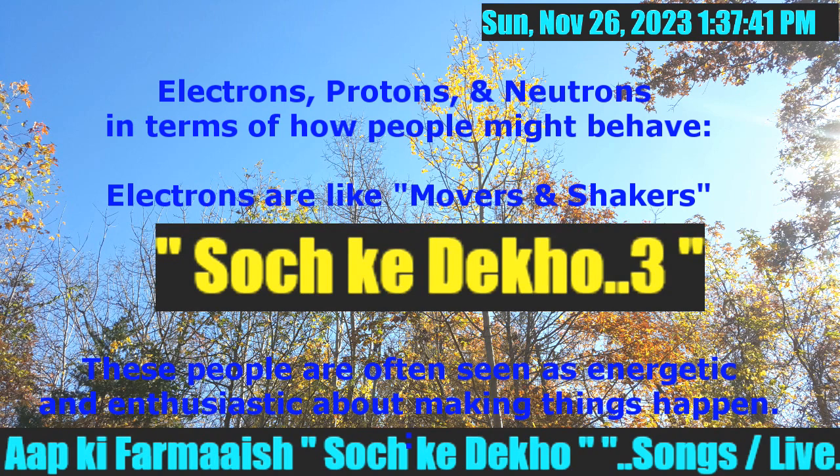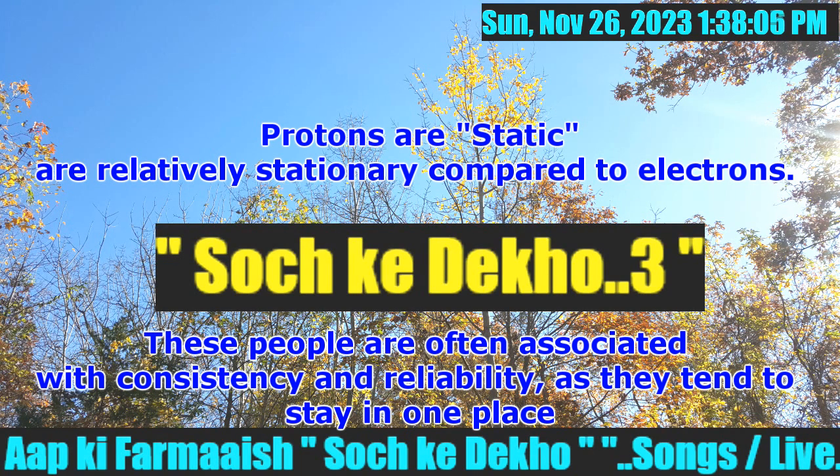Number 2, we talked about protons. Protons are static. They are steady. Protons found in the nucleus of an atom are relatively stationary compared to electrons. They can be likened to individuals who prefer stability and are less inclined to change or move around.